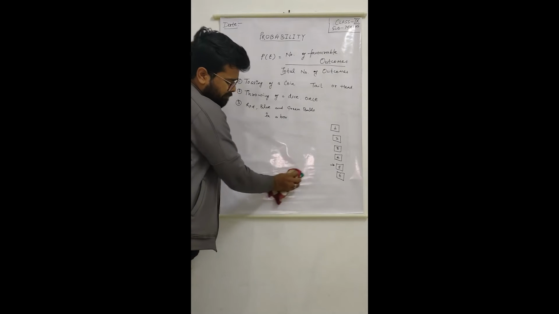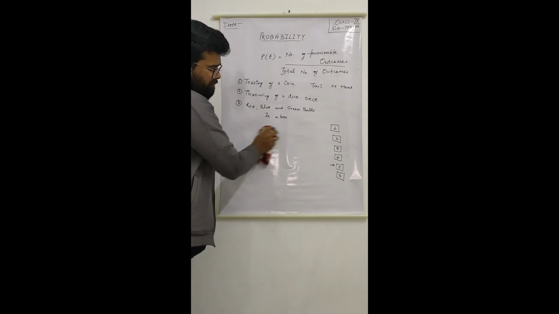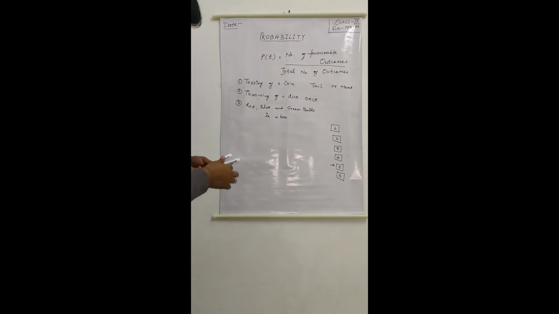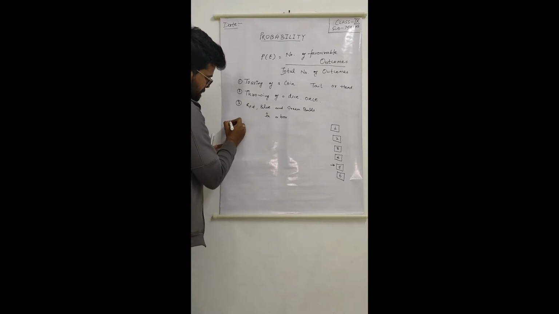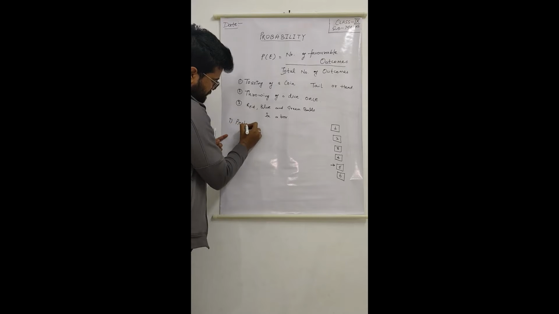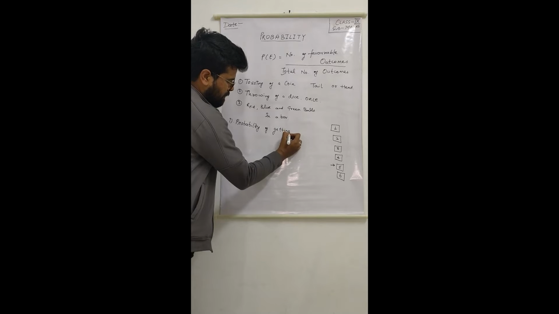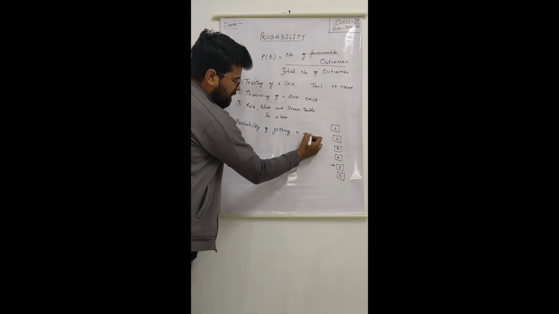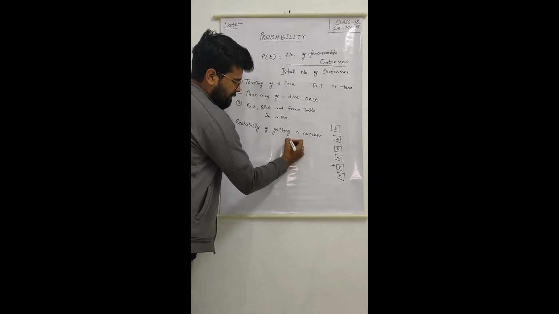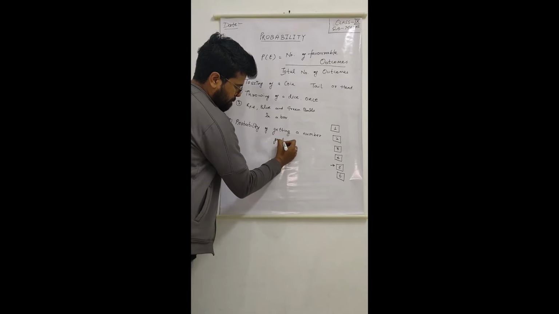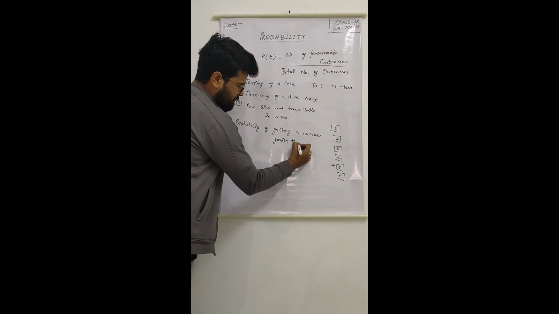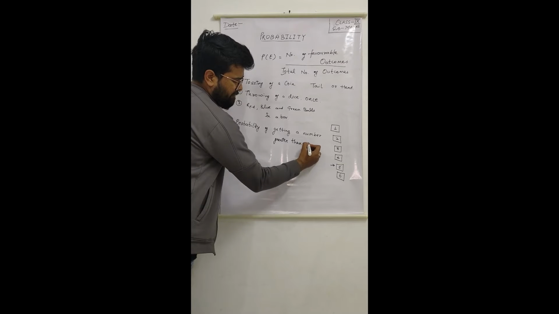We can calculate one more thing from this question. Suppose we have to calculate the probability of getting a number greater than 3.